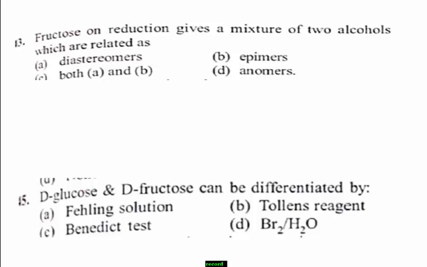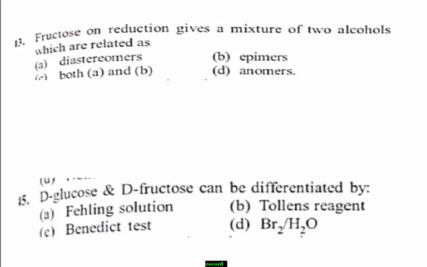Students, fructose, when it undergoes reduction, gives a mixture of two alcohols which are related as diastereomers as well as epimers. Fructose is one of the ketose sugars. Ketoses on reduction produce a new chiral carbon, leading to the formation of two isomeric alcohols which are diastereomeric as well as C2 epimers.